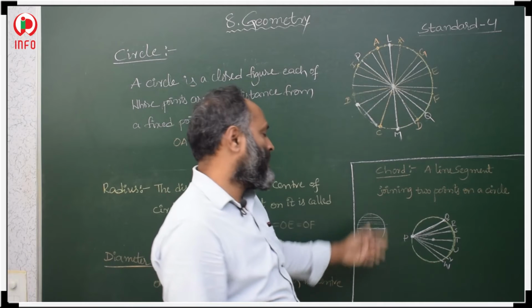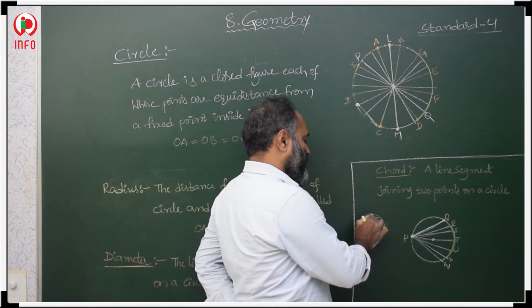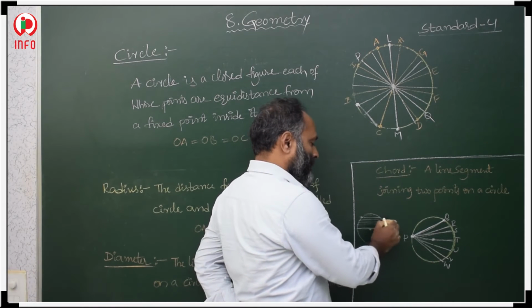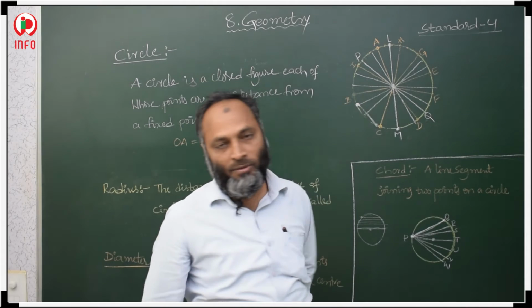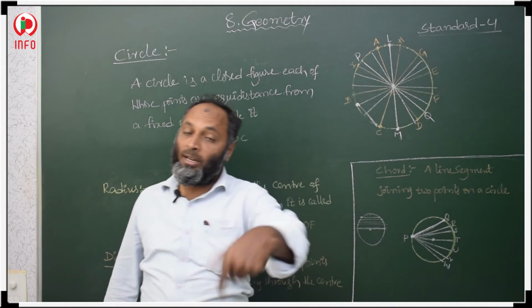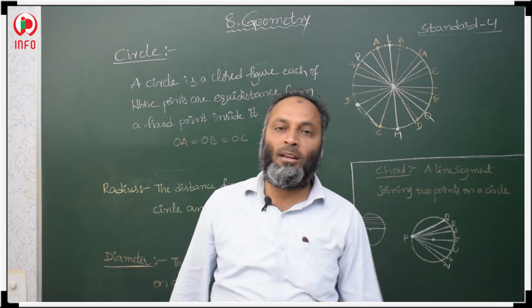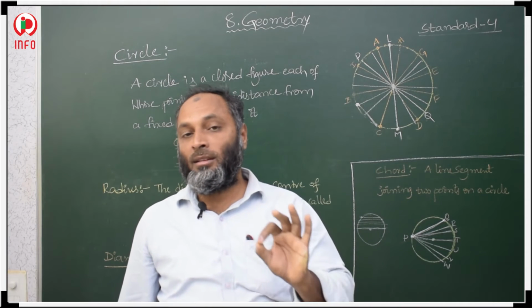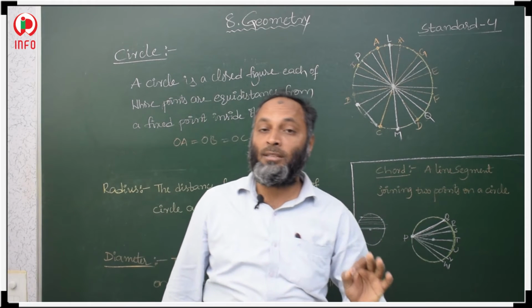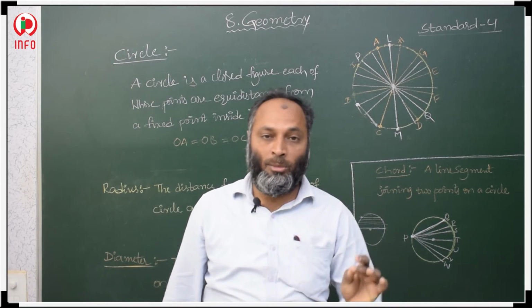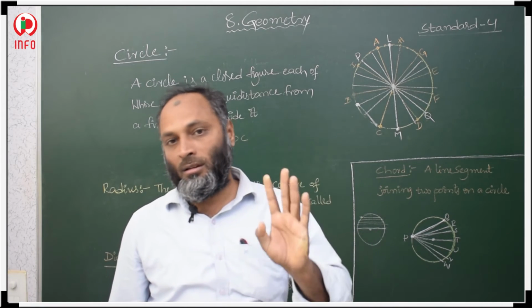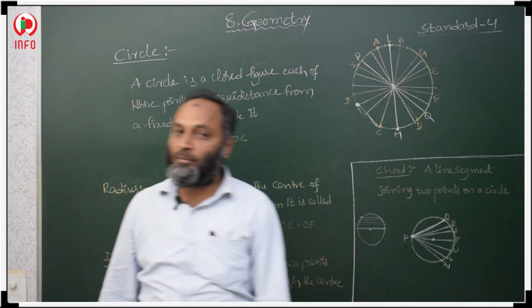A line segment joining 2 points on a circle forms a chord of a circle. The diameter is also one of the chords of a circle. So the diameter is the longest chord in a circle. So these are the definitions as well as properties of radius, diameter and chord of a circle. All this you have to remember. Okay.